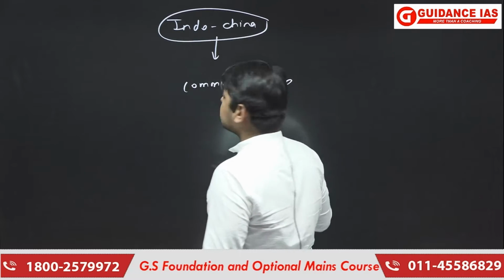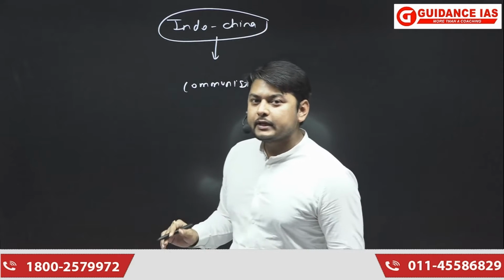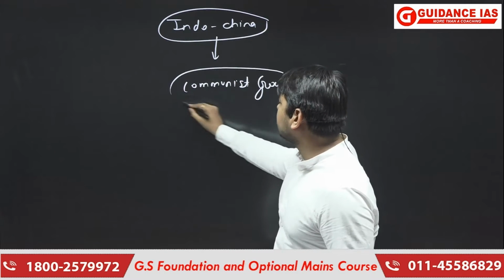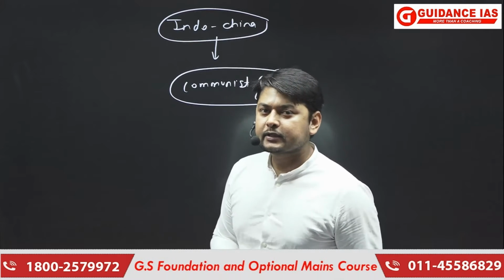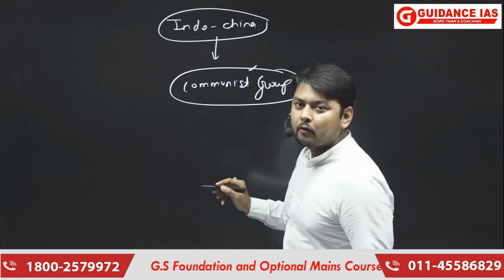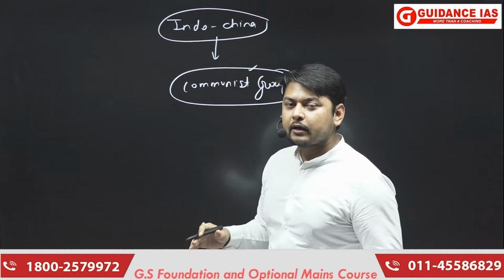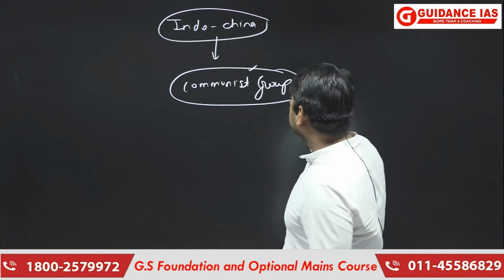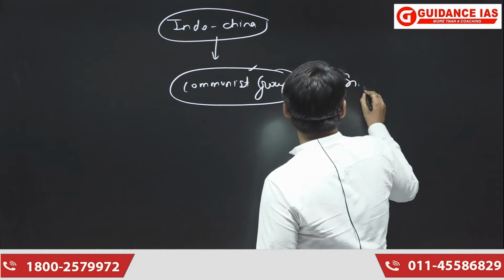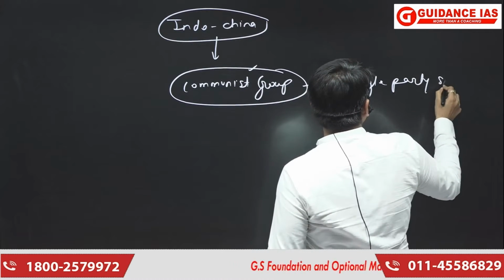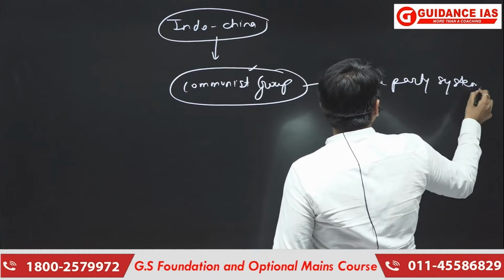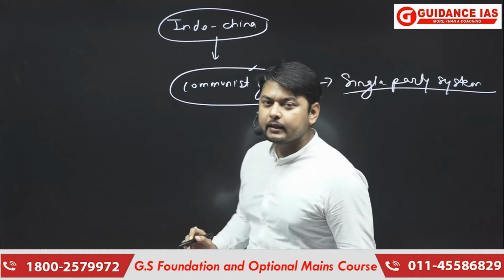It was the communist group here. So because of this communist group, it won this war. There was a war going on between these two groups, the democratic group and the communist group. The communist group won the war. So because of the presence of this communist government in Vietnam, there is a kind of single party system in this country.